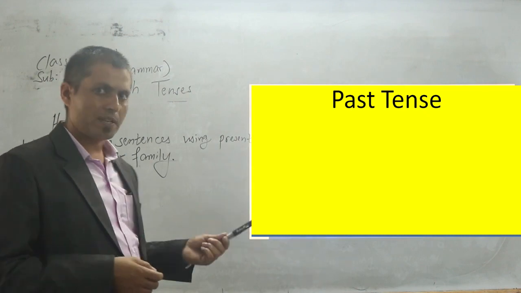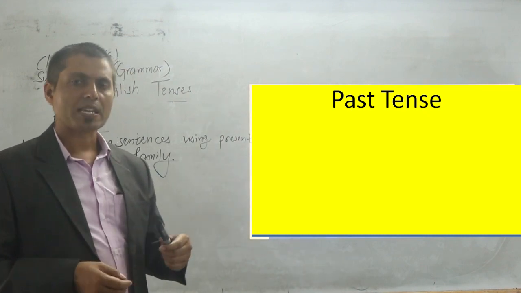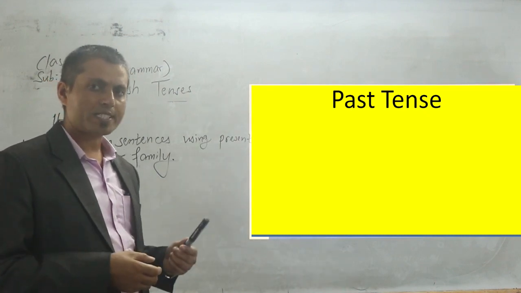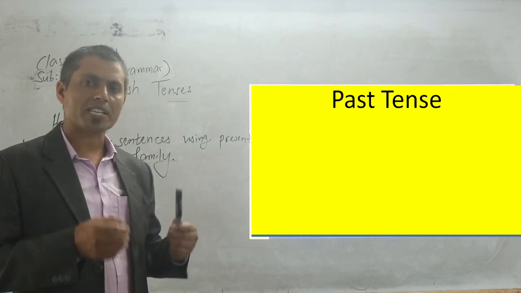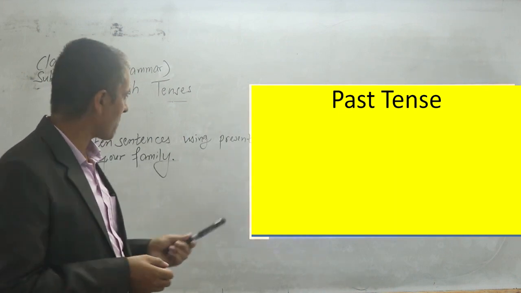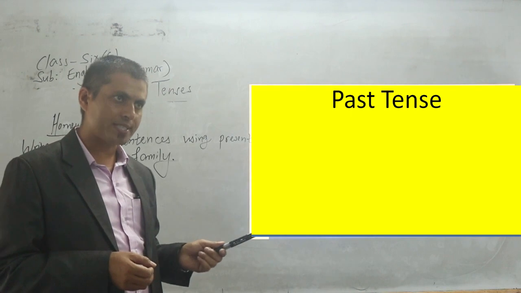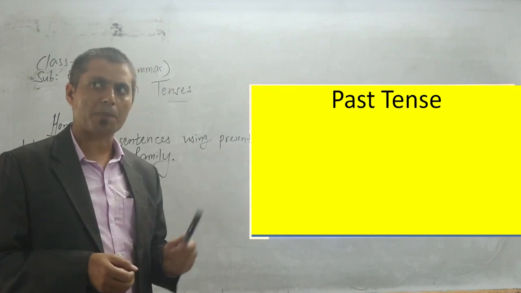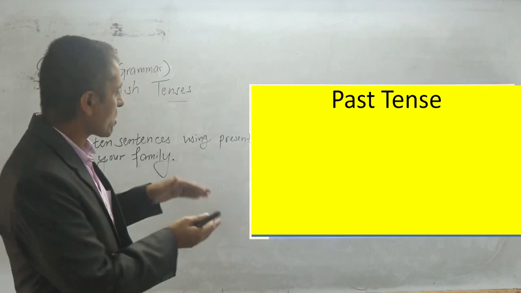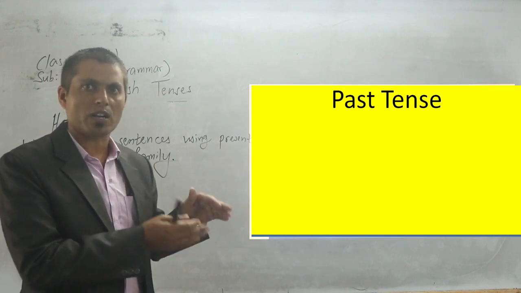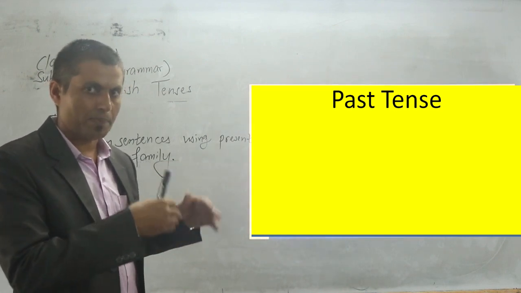Present continuous: subject plus is, am, are plus verb plus ing plus object. Present perfect: subject plus has or have plus verb 3 plus object. Present perfect continuous: subject plus has or have plus been plus verb plus ing plus object. These are the structures you can make yourself to learn the present tense.